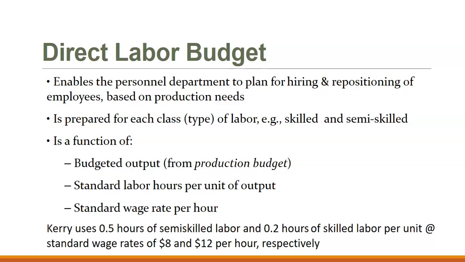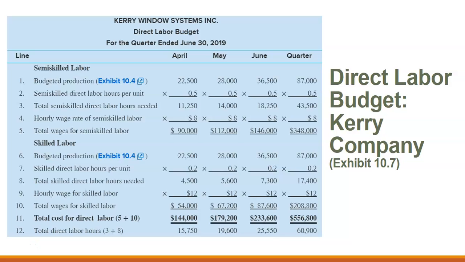The direct labor budget gives us an idea of how many people we need to have on staff at any given time in order to meet our standard production. So we have our budgeted output from the production budget. We know how many hours per unit it takes to create a unit, and then we have our standard wage rate per hour. As we can see here, we have 0.5 hours of semi-skilled labor and 0.2 hours of skilled labor per unit at standard wage rates of $8 an hour and $12 an hour, respectively.